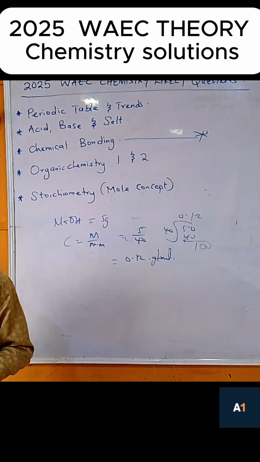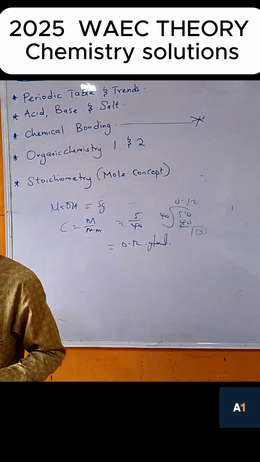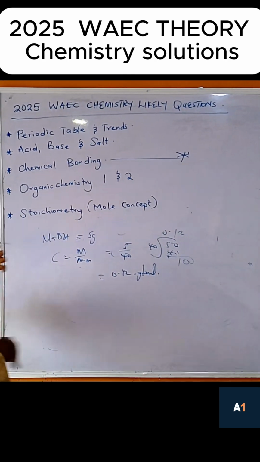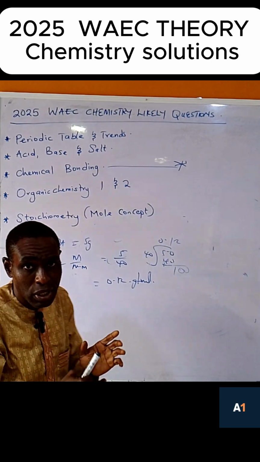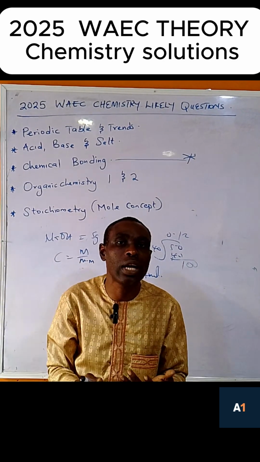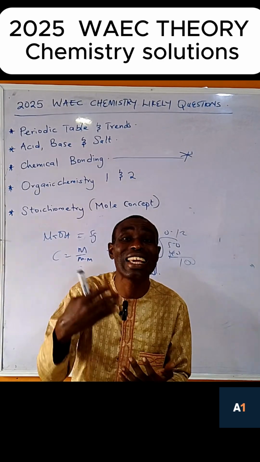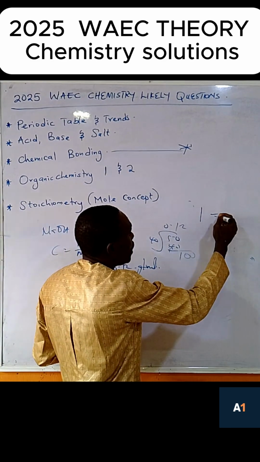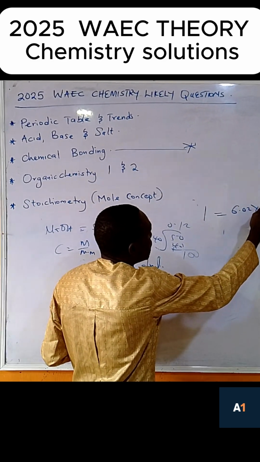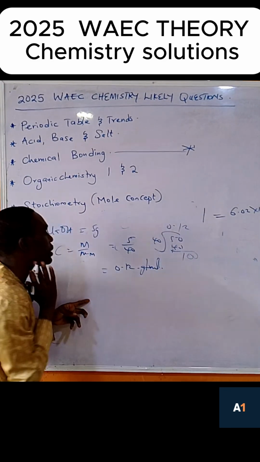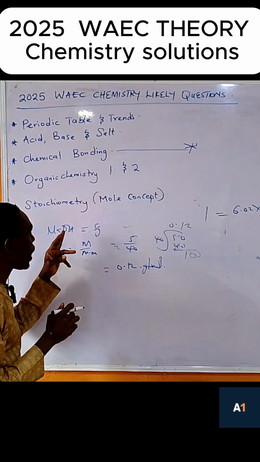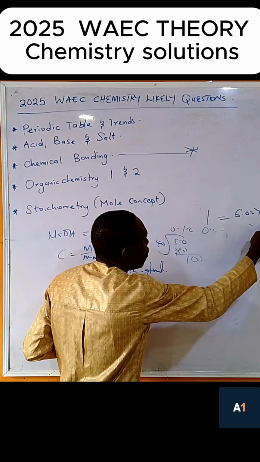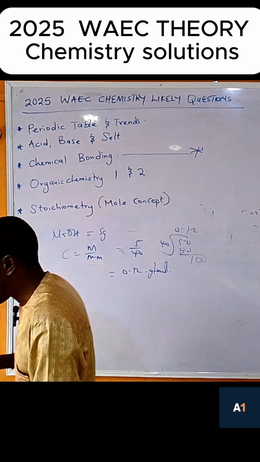Now let me tell you how they can even structure the question. We have many things they can ask, but let me just stop in this case. But before I stop, they can ask you what number of this reacts. 1 mole of Avogadro is equal to 6.02 times 10 raised to power 23. So in this mole, if they say what mass of hydrogen reacts, look at the concentration, then call it S and divide it. I can stop here.